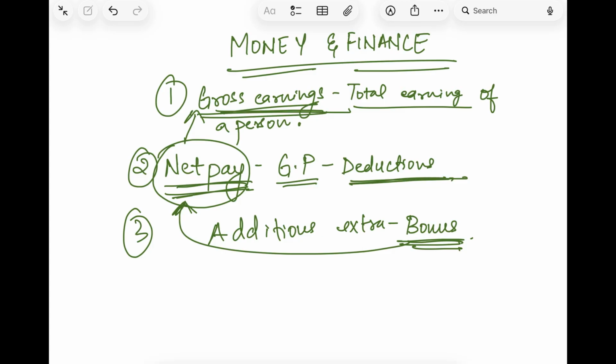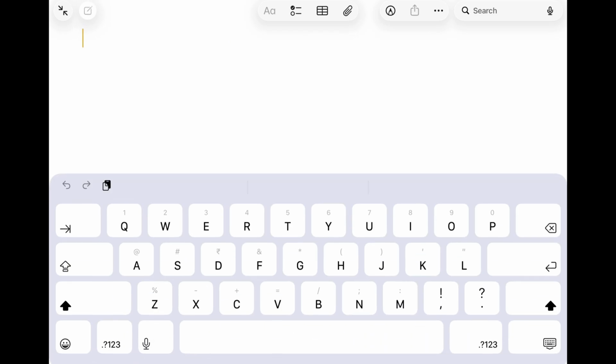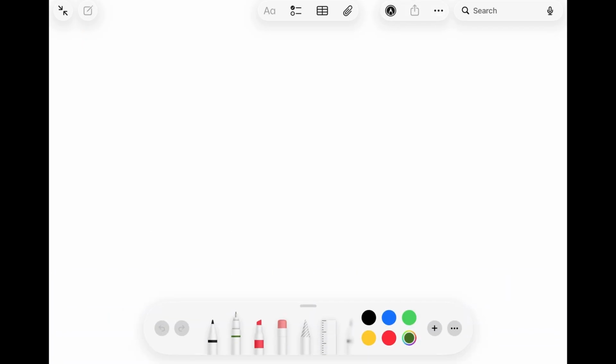So first, gross earning is the total earning, net pay is gross pay minus the deductions, and if a person or an employee is working for extra hours, he or she has to be given a bonus. That amount is added in the net pay and the person gets it with the extra amount. Now this is very simple. We'll take up a very simple example to understand what net pay and gross pay actually are.